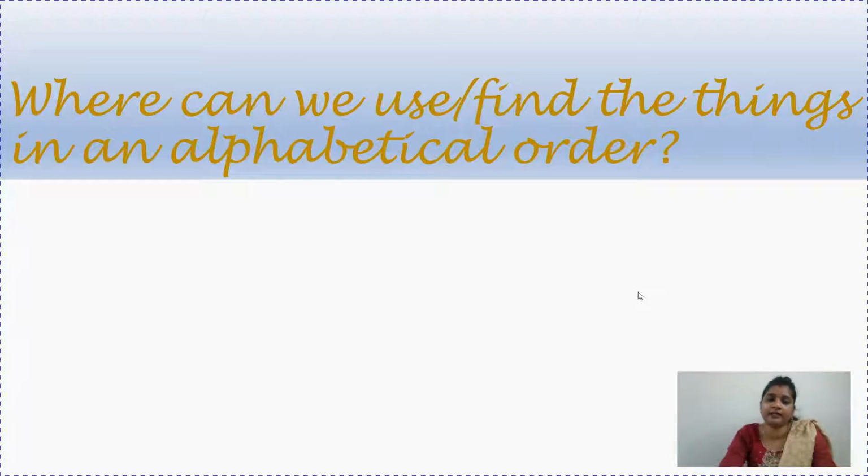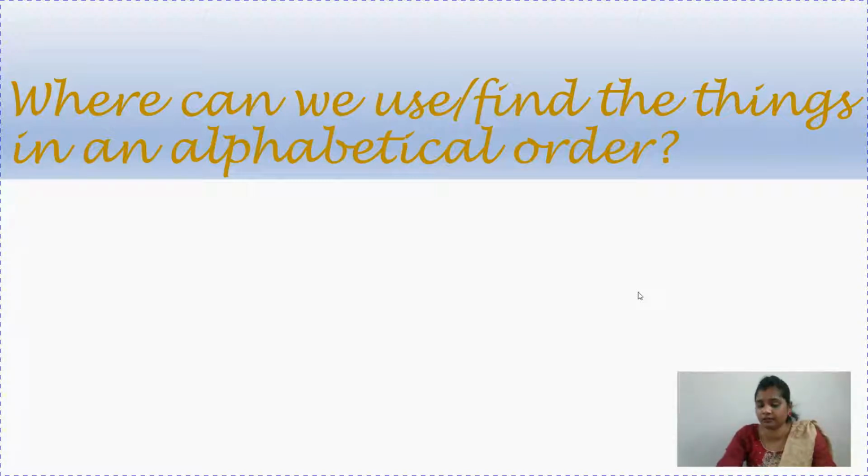Suppose we have to find a word with R, suppose regret. First we will go to the letter R. We know R comes after P and Q, and before S, so we know the order, so we can easily go to R, and then E, then G. In this way, we will find the word.